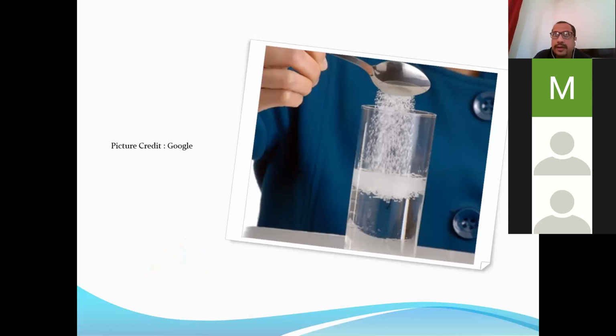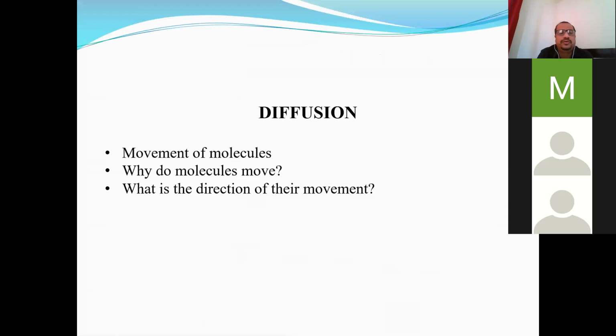Or when you prepare hydrogen sulfide gas, H2S gas, in the chemistry laboratory, then that bad odor or aroma distributes throughout the available space in the college campus, and even the smell is there inside our botany lab also. So that is due to diffusion. All these are examples of the phenomenon of diffusion.